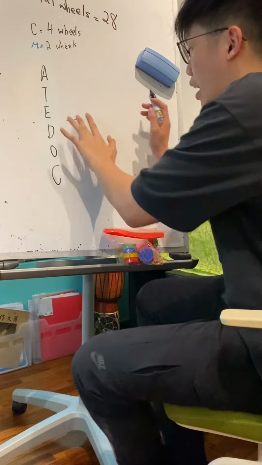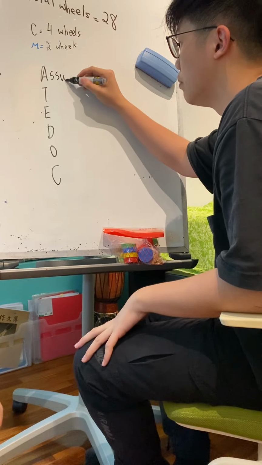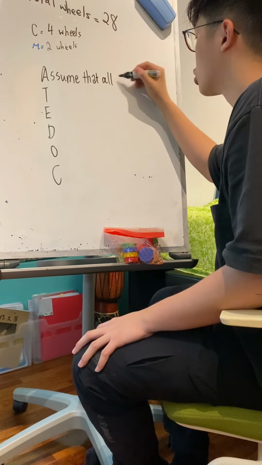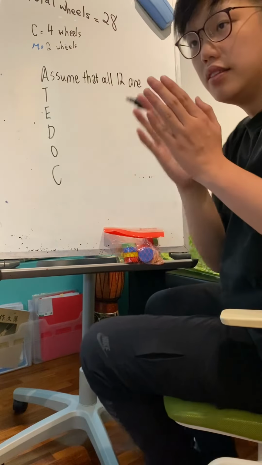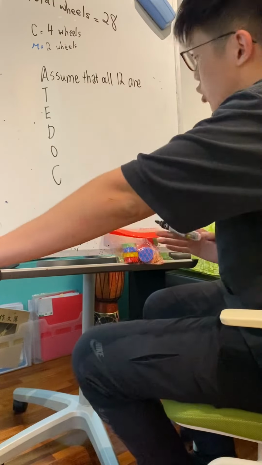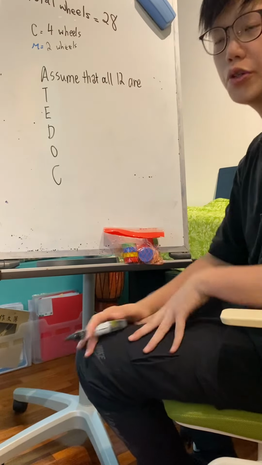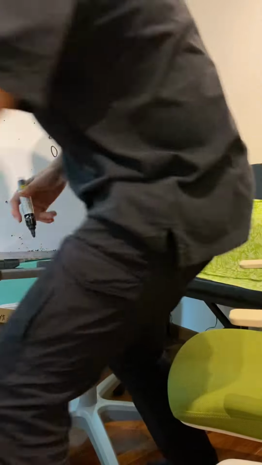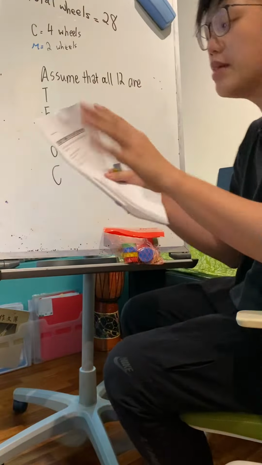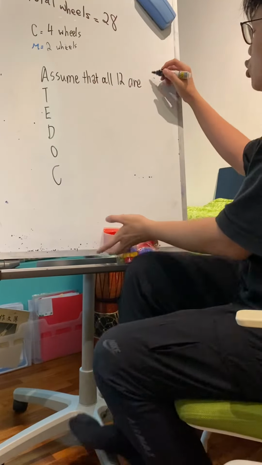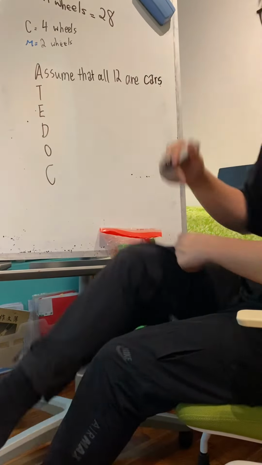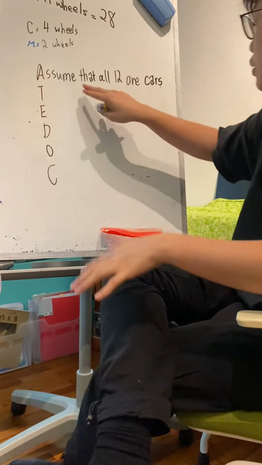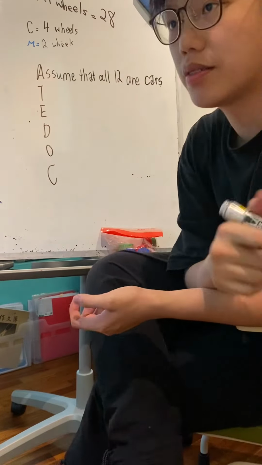Now, so what am I going to assume? I'm going to assume that all 12 are the same. Motorcycles or cars? Which one do you want? Read the question first, it depends on the question. The question says, how many motorcycles are there? So I'm going to assume that all 12 are cars. I'm going to assume the opposite of the question. If the question asks for cars, I'm going to assume that all 12 are motorcycles. Do you understand what I'm trying to say?